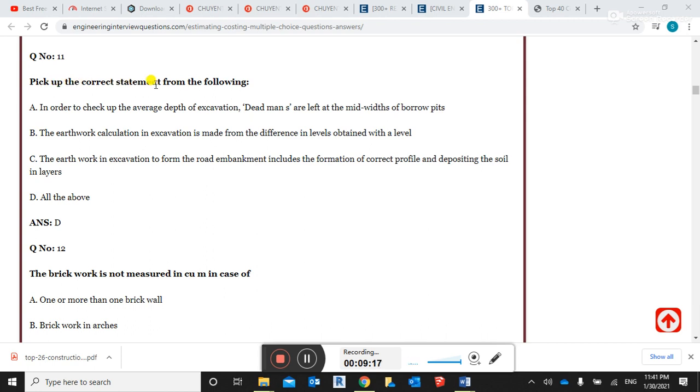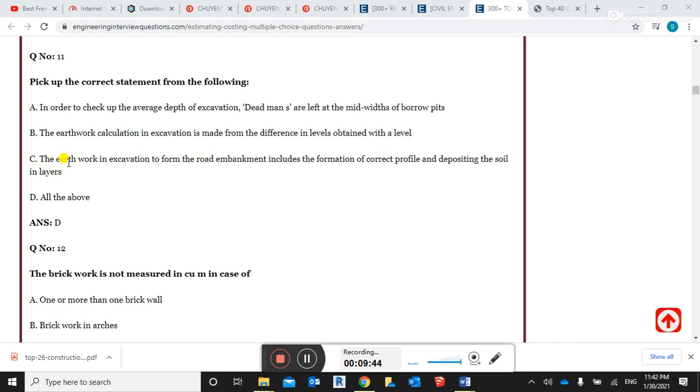Pick up the correct statement for the following. In order to check the average depth of an excavation, the marks are left at the mid widths of borrow pits. B option: the earthwork calculation in the excavation is made from the difference in the level obtained with a level.